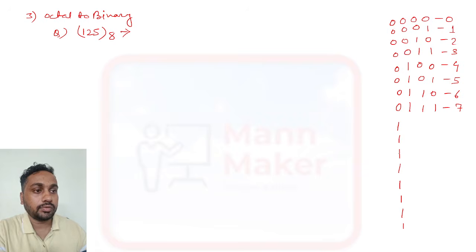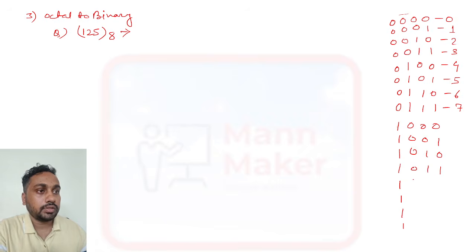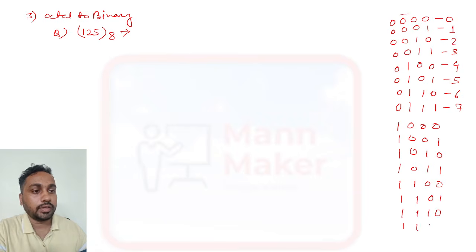So 1 2 3 4 5 6 7 8, 8 times 1 you need to put, as we have put 8 times 0 here. Now from here, all this part you need to write the same. So it will be 0 0 0 0 0 1 0 1 0 0 1 1 1 0 0 1 0 1 1 1 0 and 1 1 1.